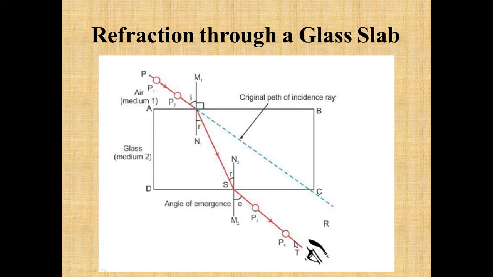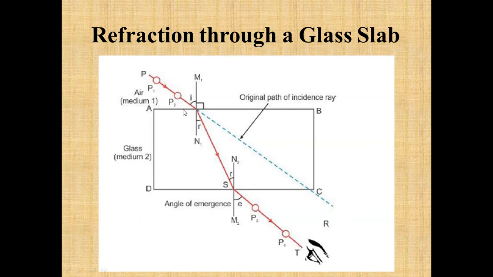P1 and P2 are the positions of the two pins that you have fixed. Then you put the glass slab, and you put two more pins at P3 and P4, which should be in line with P1 and P2.